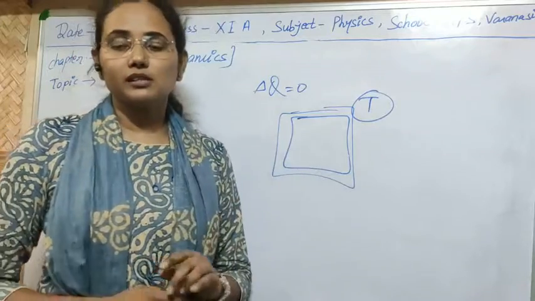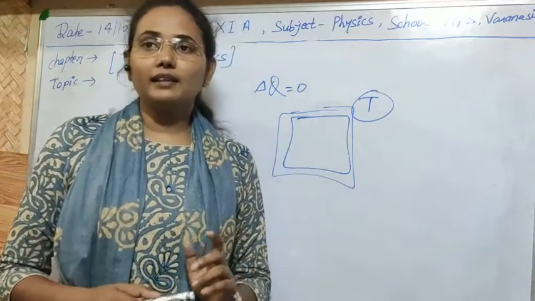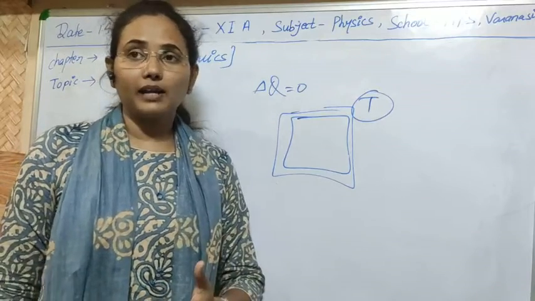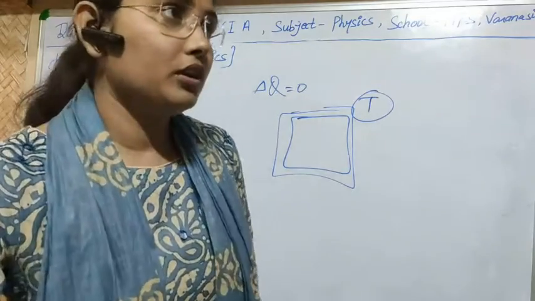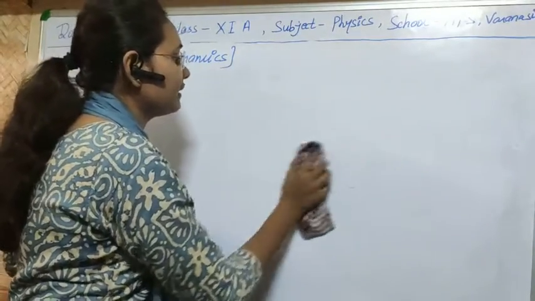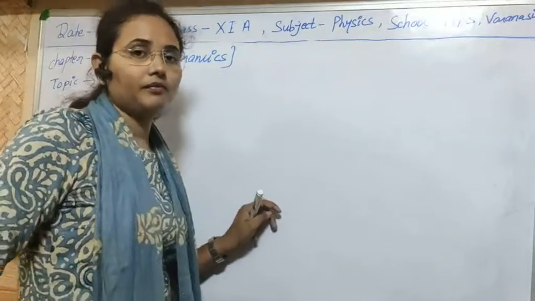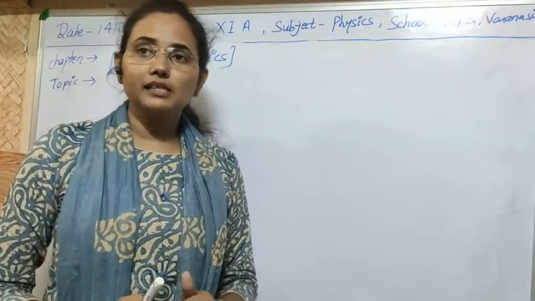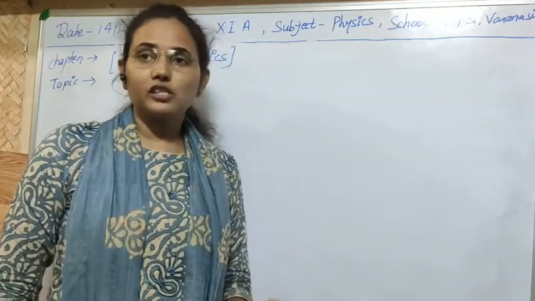Two types of processes. First, to start, let's study the definition of temperature, which I told you in the chapter on thermal properties of matter; I will tell you again in the chapter of thermodynamics. In thermodynamics there are three basic laws: the first, second, and third laws of thermodynamics.